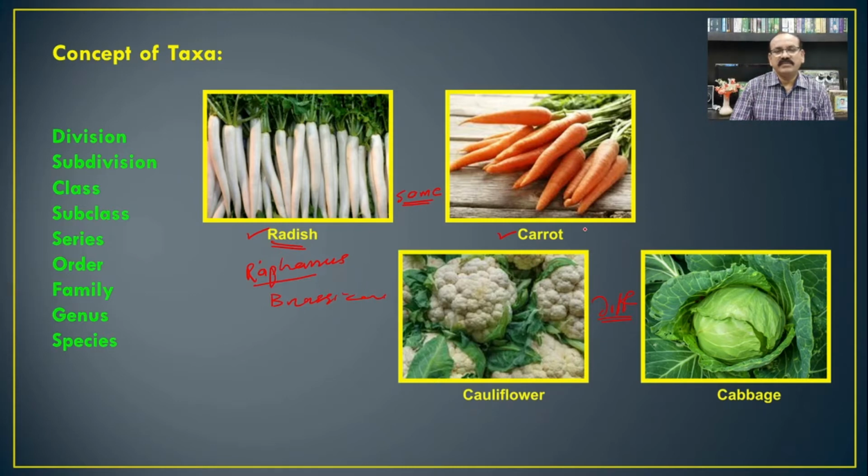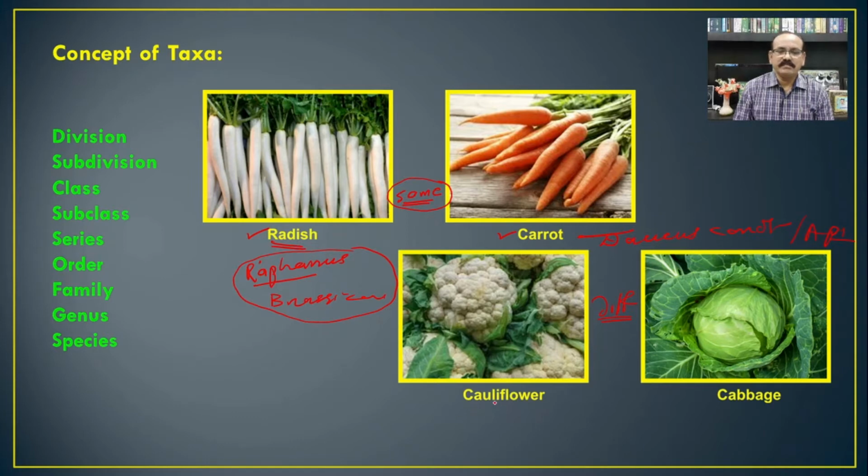And if you see the carrot, it is Daucus carota and the family is Apiaceae. Taxonomically, these two organisms have different genera and even different families, though they are almost similar for the common man.